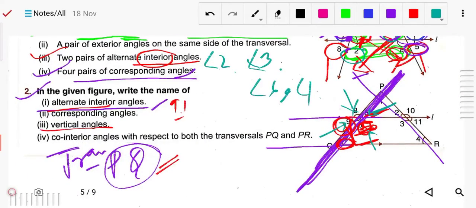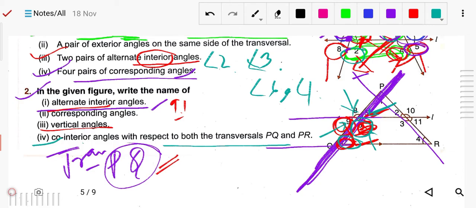Now for co-interior angles with respect to both transversals PQ and PR, we have to write the co-interior angles. They should come between these two lines. So 1 and 6 will come. Next, between PQ and PR, this is 6 and 7 also.